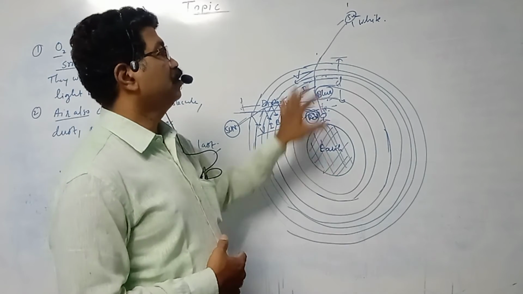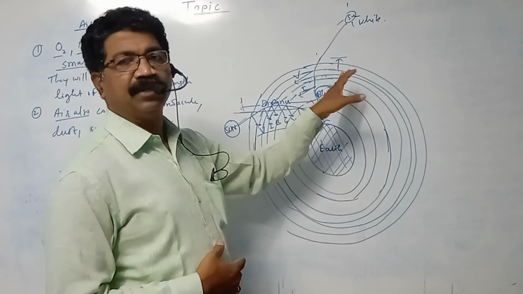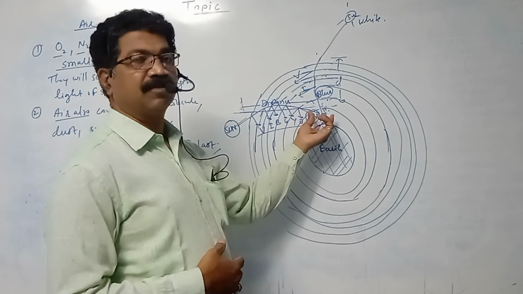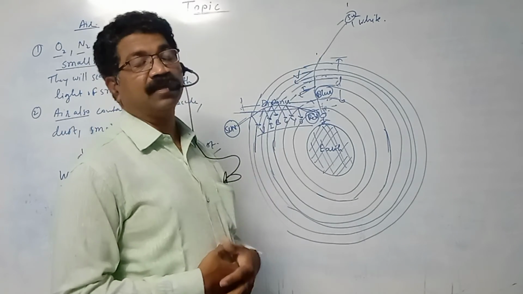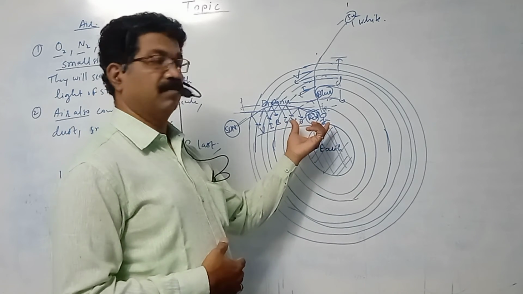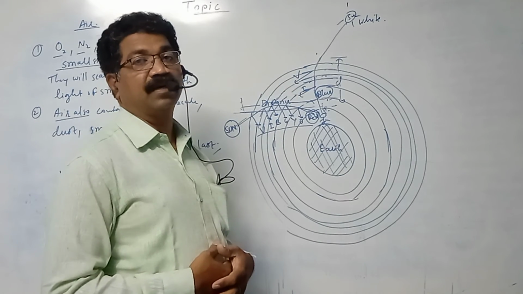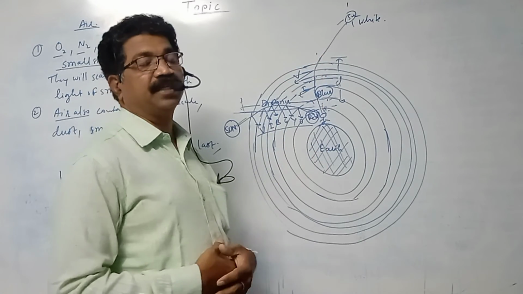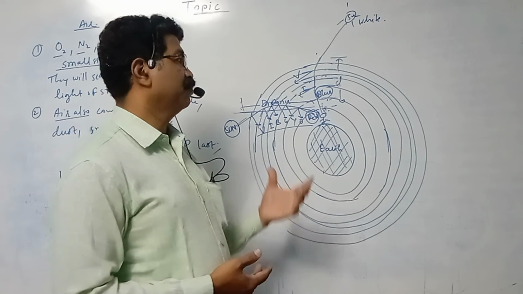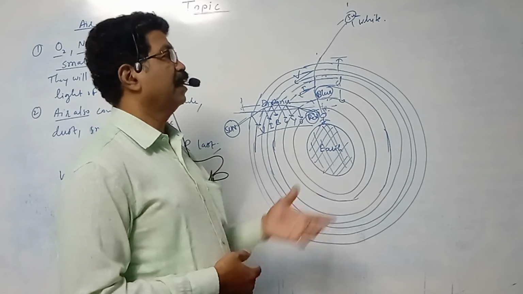Okay. Now, when the light from the sun comes to you, very few violet and indigo will be scattered, and the rest of the light will reach the eye, and all the colors will combine, and you will see that the sun is appearing white. So when you observe the sun in midday time, the sun appears white because all the 7 colors enter your eye, and after combining the 7 colors it will become white.